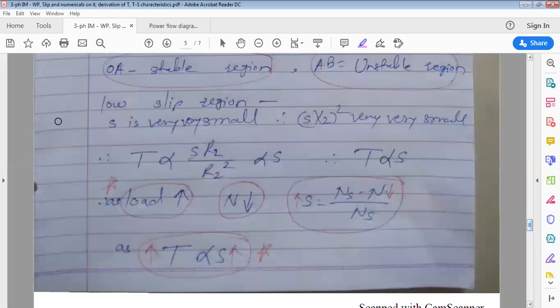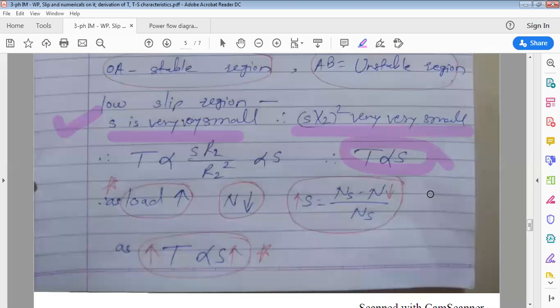See here, in the low slip region, S is very small. That's why S into X2 square is very, very small. So what we get here is R2 by R2 square into S. R2 will cancel, and R2 is constant. So what relationship are we getting? Torque is directly proportional to slip.